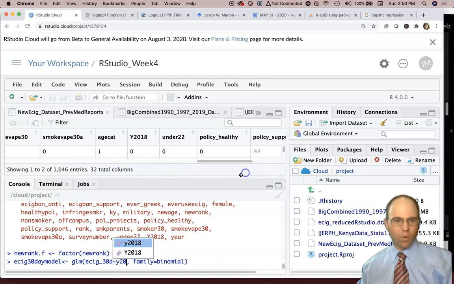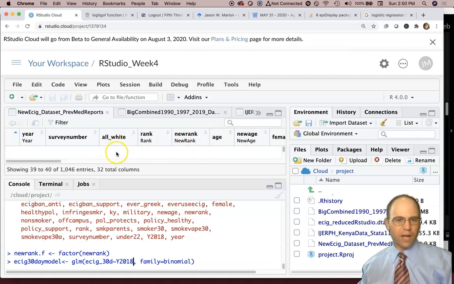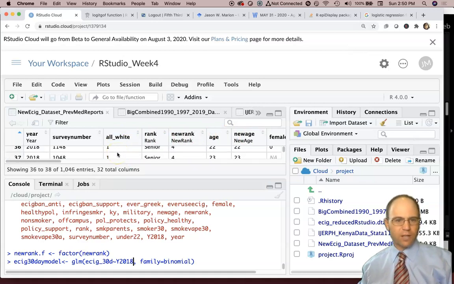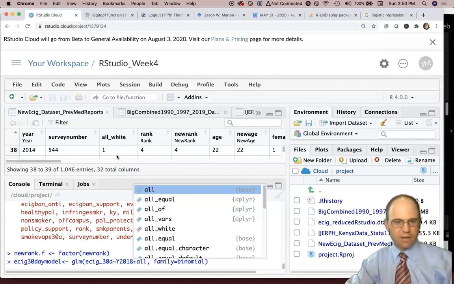It's a capital Y, I think. So Y2018. We could look at potentially whether or not race is an issue. Most of our people were white. There are people that are biracial or multiracial that were coded as 0. So I'll look at that.